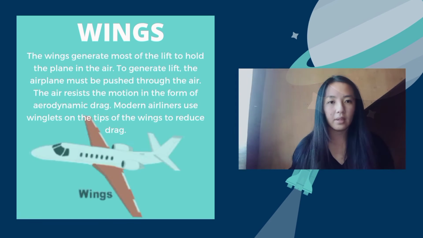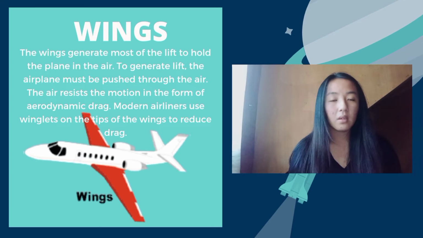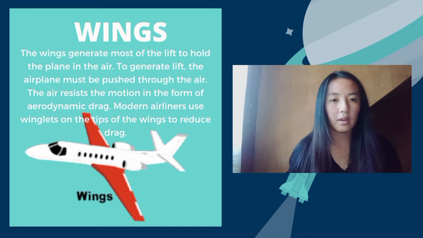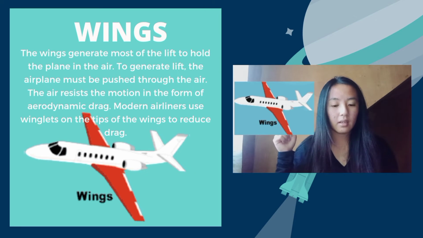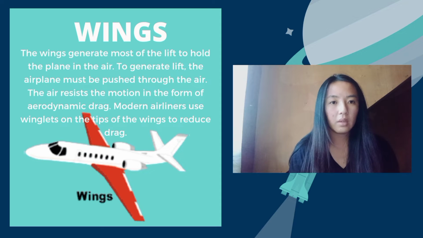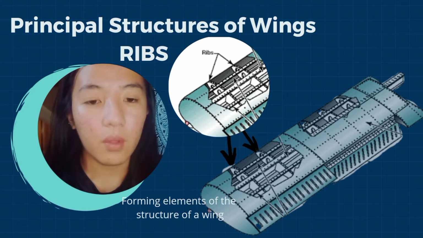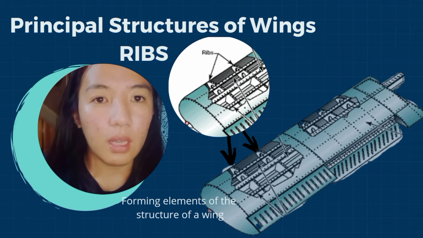The second component of an aircraft is the wings. The wing is an airfoil that helps to lift a heavier-than-air aircraft. A low wing is placed below the fuselage. A low wing reduces the height of the undercarriage and simplifies engine maintenance. Ribs are the structural crosspieces that combine with spars and stringers to make up the framework of the wing. They usually extend from the wing leading edge to the rear spar or to the trailing edge of the wing.